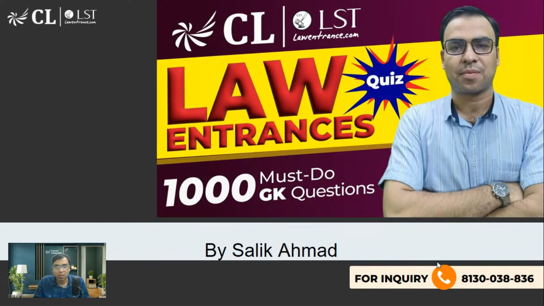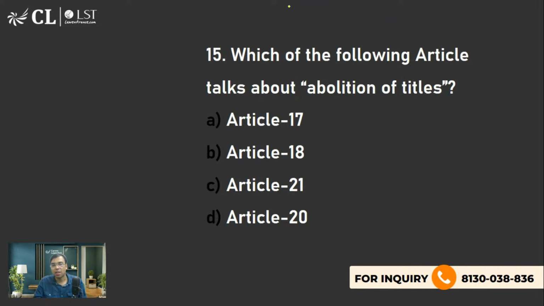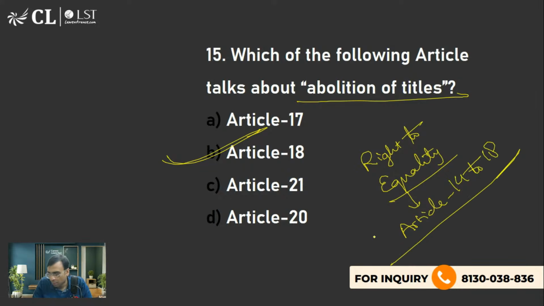In the last class, last Sunday, we were talking about which of the following articles talks about abolition of titles, and we had discussed that it is Article 18. We had also discussed that right to equality is one of the fundamental rights, and it is from Article 14 to 18. So that's what you should be knowing. B is the right answer. We had discussed about it.